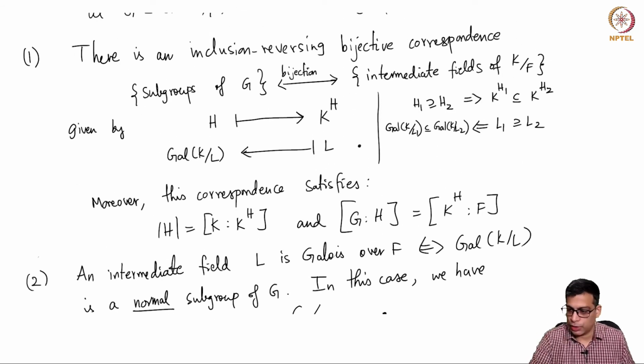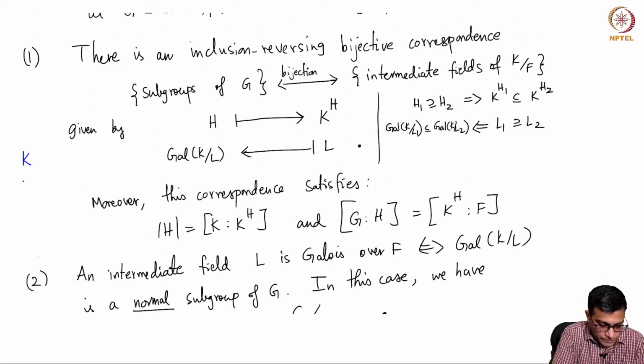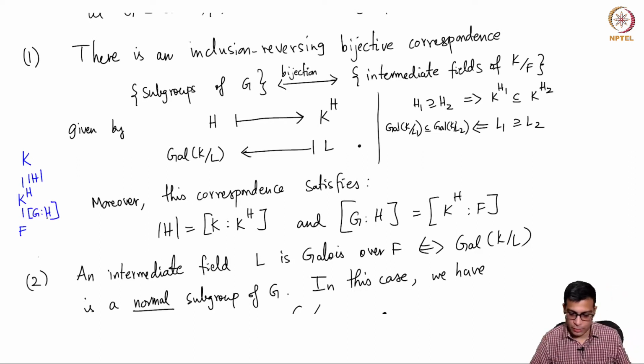Okay, so just to draw the picture, you have K, K^H, and F. This is the order of H, and this is the index of H. Okay, that is the statement here.